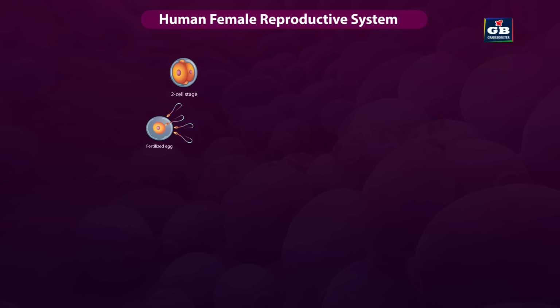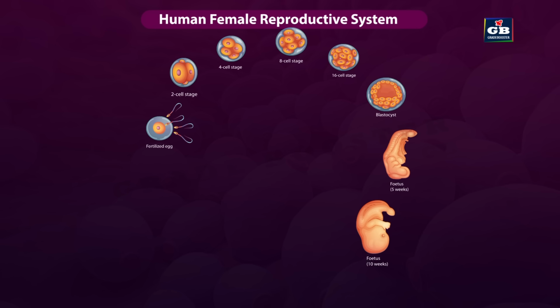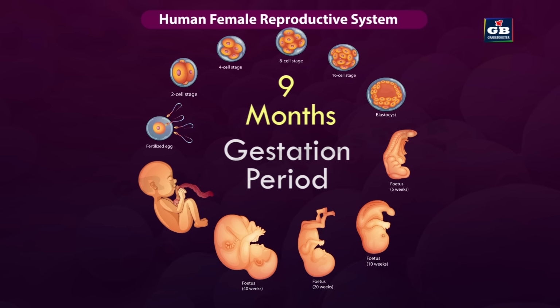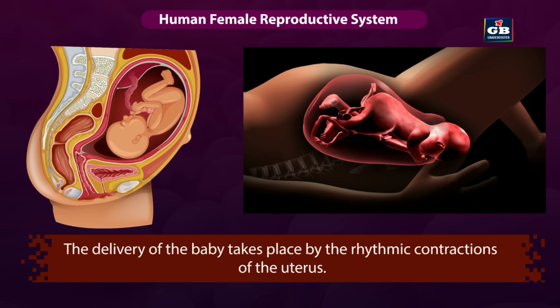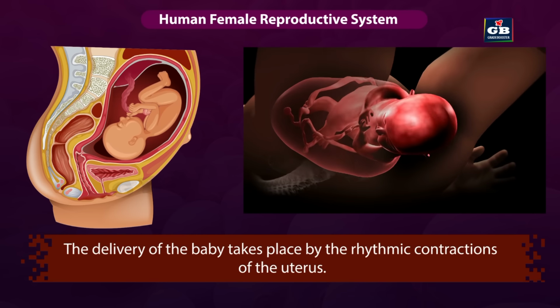The development of baby inside the mother's womb takes approximately 9 months. This period is called gestation period. The delivery of the baby takes place by the rhythmic contractions of the uterus.